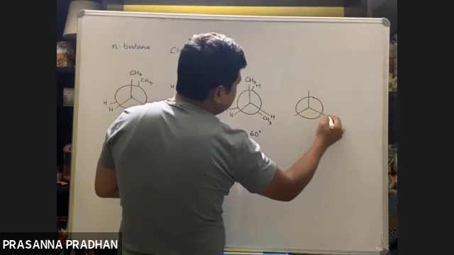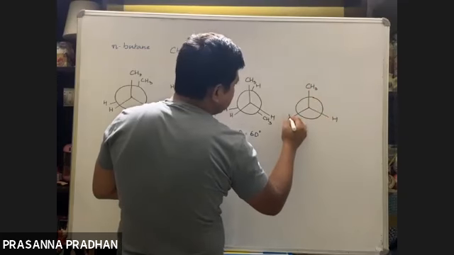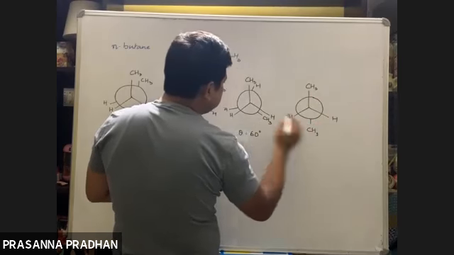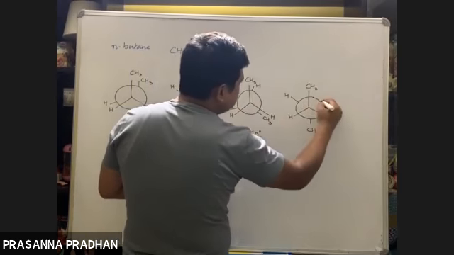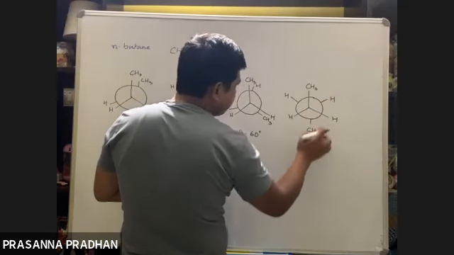I am keeping this fixed. I'm not changing the position of this carbon. CH3, H, H. Same. Now 30 degrees means this methyl will come out here. So what is the dihedral angle here, with respect to the two methyl groups?